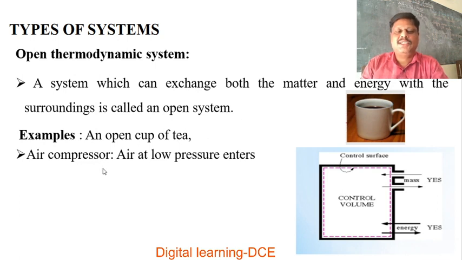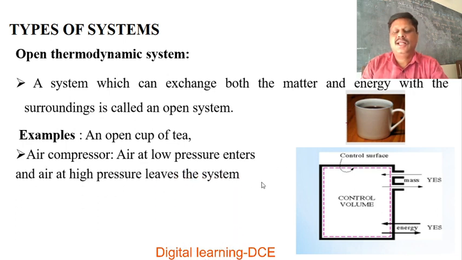Another example is an air compressor. Air at low pressure enters and air at high pressure leaves the system. Here in this diagram we can also easily understand what an open thermodynamic system is. An open thermodynamic system is one which can exchange both matter, mass, and energy. So there is an exchange of mass, yes. There is an exchange of energy, yes.